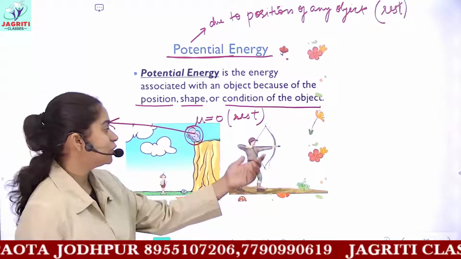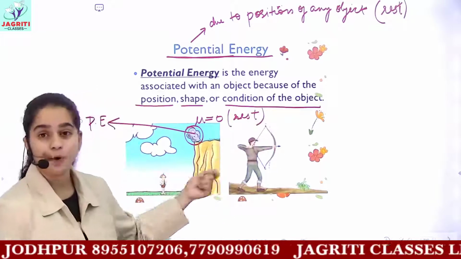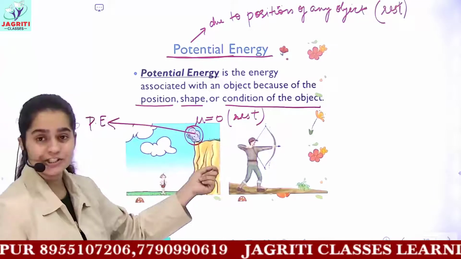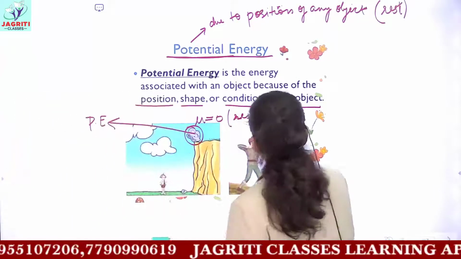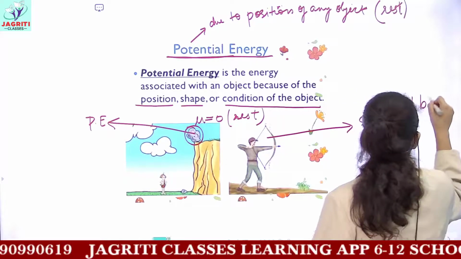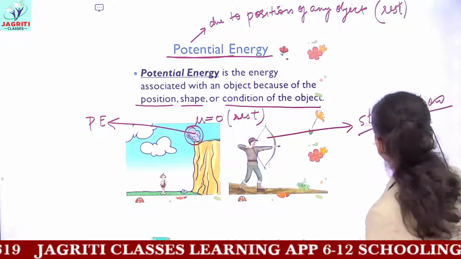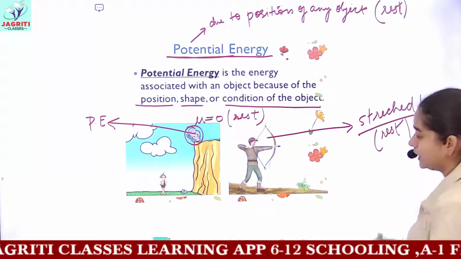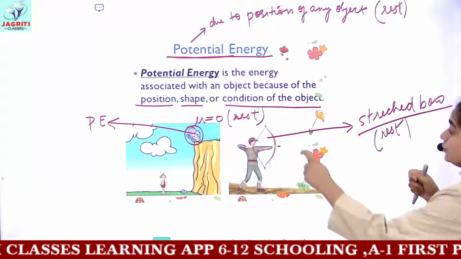Similarly, here also the person with a stretched bow, the picture represents a stretched bow. But this stretched bow is still in the rest state. It is in a stable state. Now it is not moving.